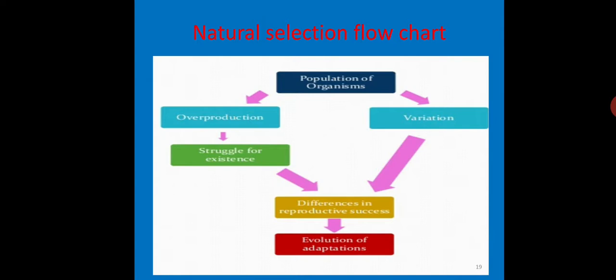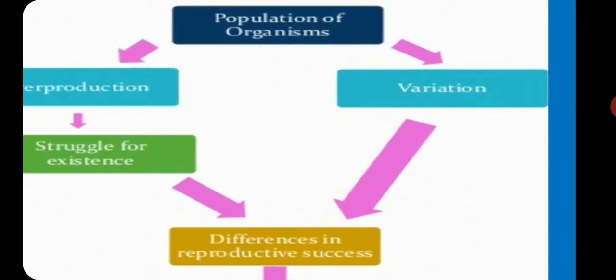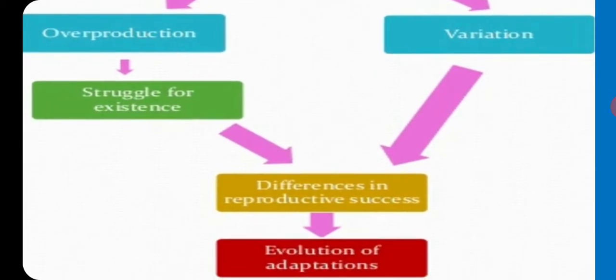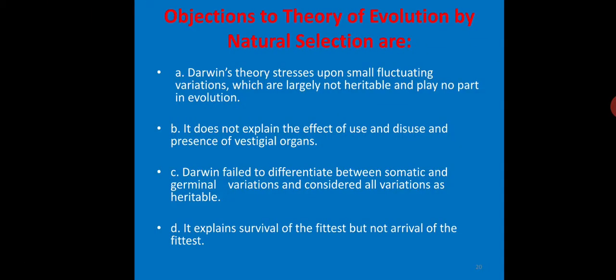So those organisms which have favorable variations in a particular environment have differences in reproductive success, which ultimately leads to the evolution of adaptations, which leads to the formation of new species. So these are the main postulates of Darwin's theory of evolution.